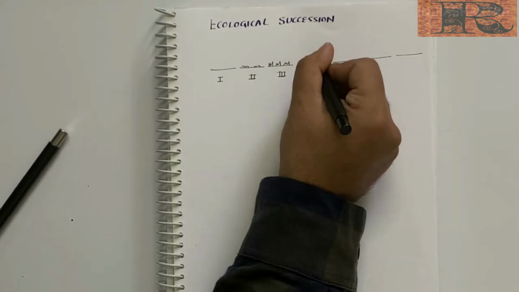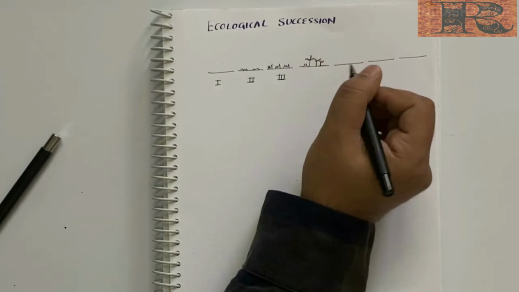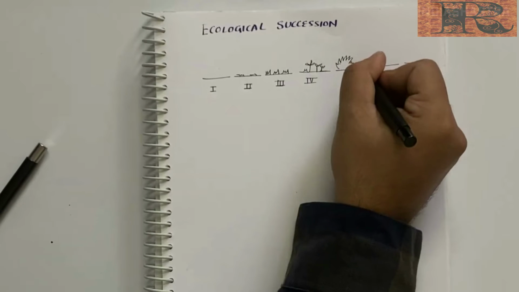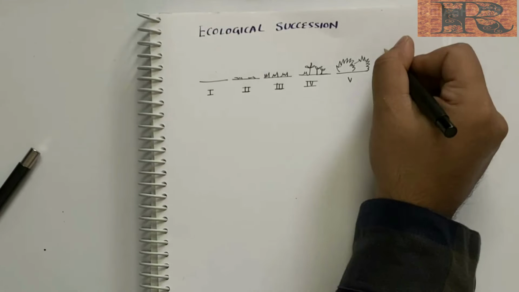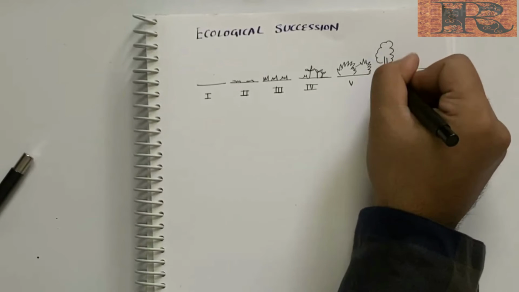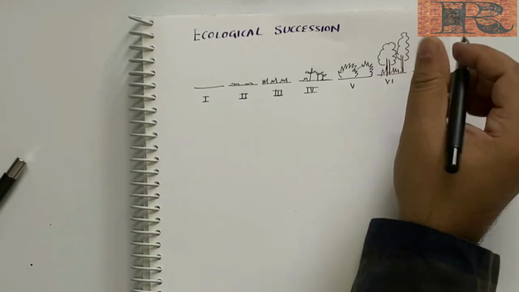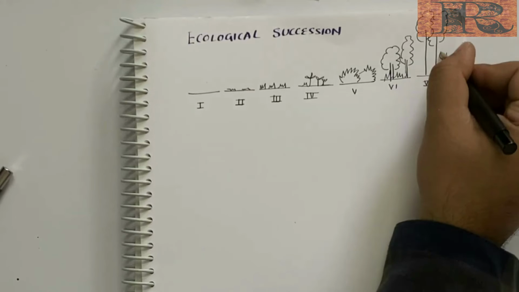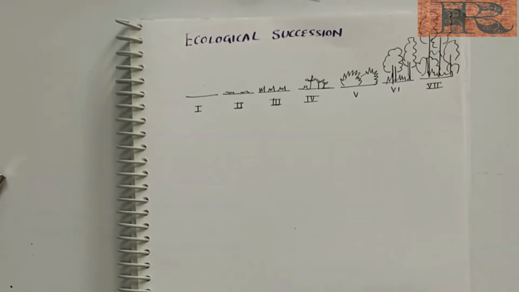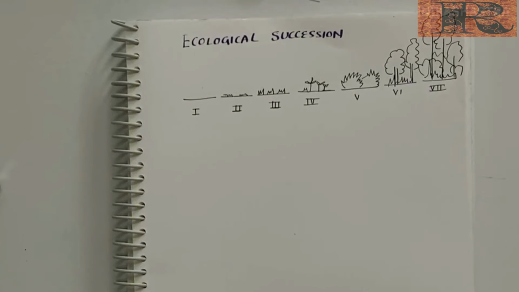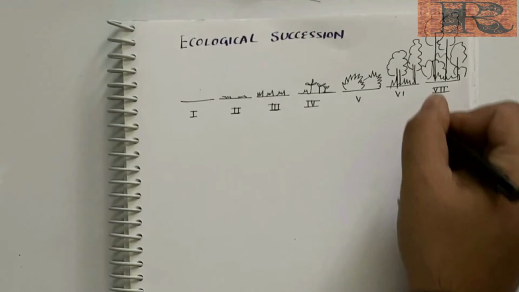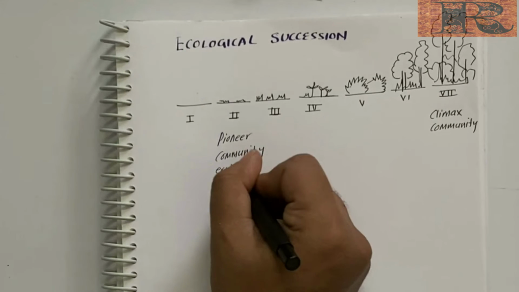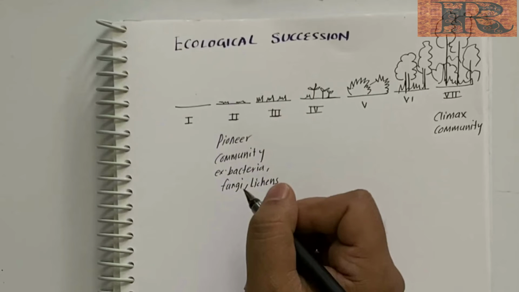Now these changes lead finally to a community that is near equilibrium with the environment, that is known as climax community. Talking about communities, there exists an essential community called the pioneer community, which invades a bare area. Pioneer species are hardy species that are the first to colonize previously disrupted or damaged ecosystems, beginning a chain of ecological succession that ultimately leads to a more biodiverse, steady-state ecosystem. Example, bacteria, fungi, or lichens.